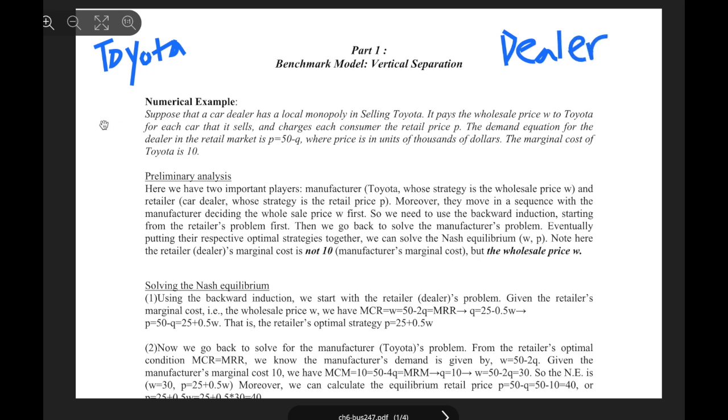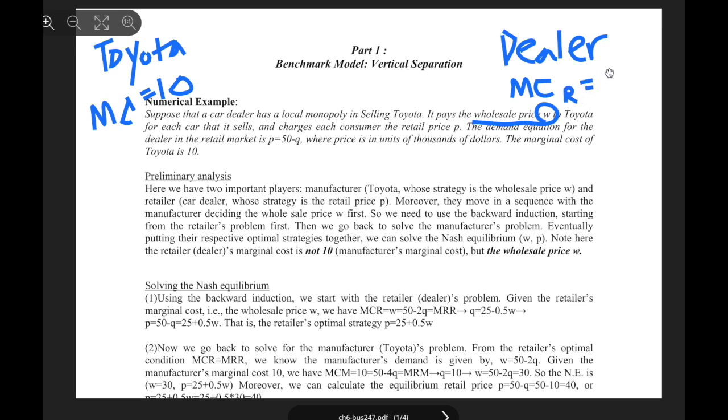So what is the cost for Toyota? The marginal cost for Toyota is 10. And do we have the marginal cost for the dealer? Yes, we do. Here the dealer pays the wholesale price W to Toyota for each car that it sells.